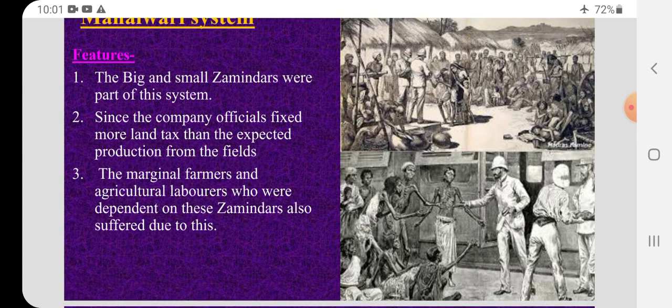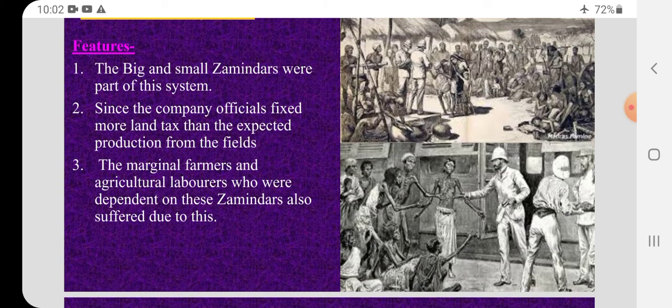What are the features? The big and small zamindars were part of this system. So, the zamindars were the part of this Mahalwari system. Since the company officials fixed more land tax than the expected production from the fields, the farmers now have to pay a fixed amount of money; this much per year you have to pay.